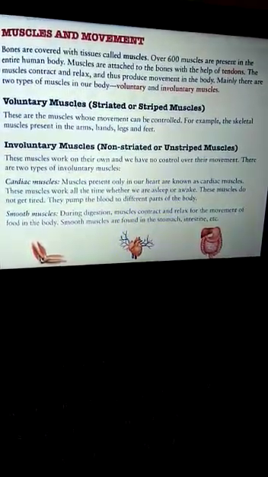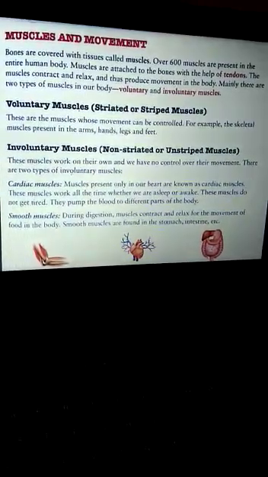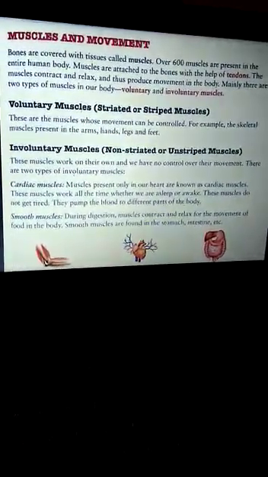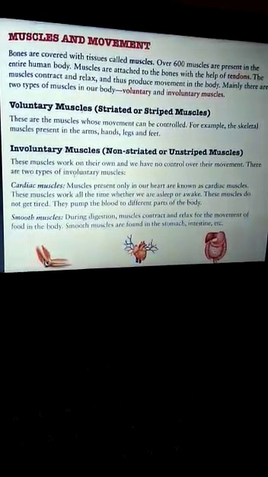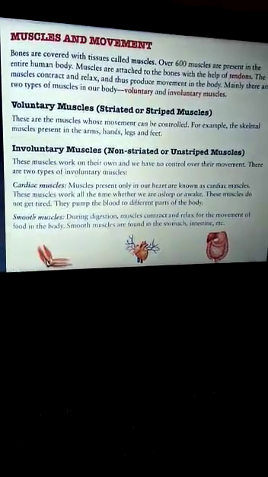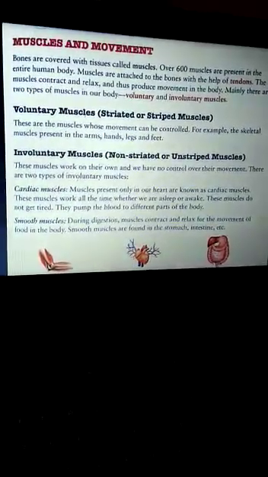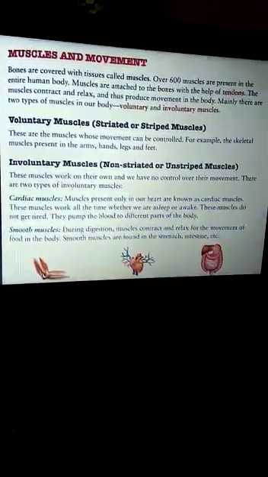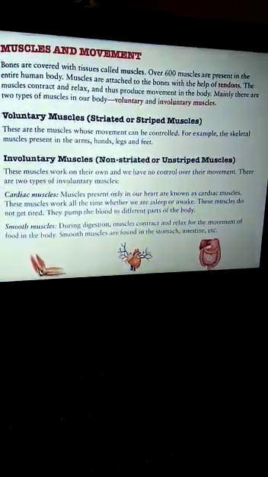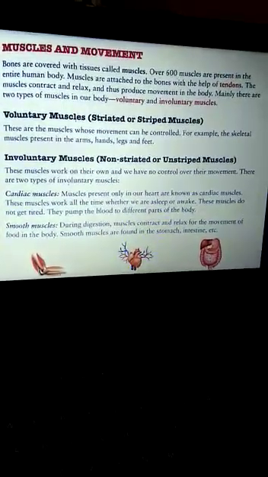After that we discussed the 600 muscles present in the entire human body, and that muscles are attached to the bones with the help of tendons, a kind of tissue, and bones are attached to bones with the help of ligaments. So ligaments and tendons are a kind of tissue attaching bones with muscle and attaching bone to bone.